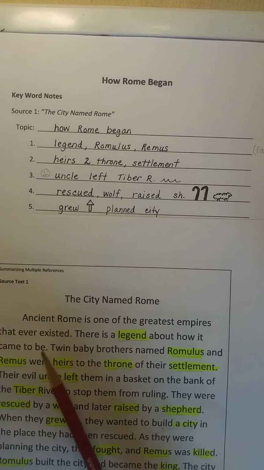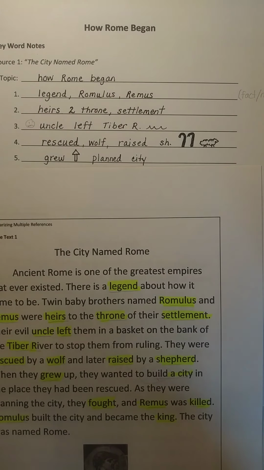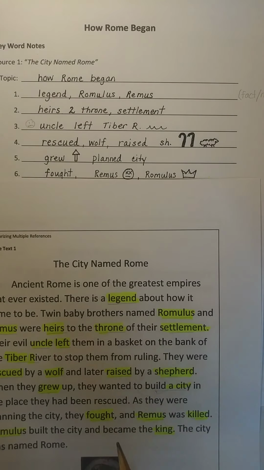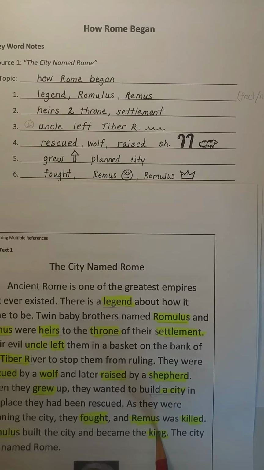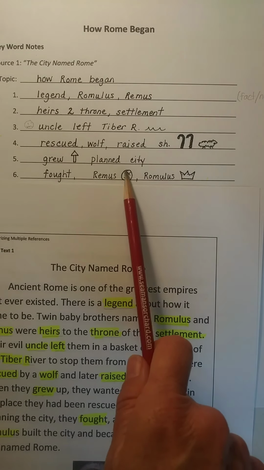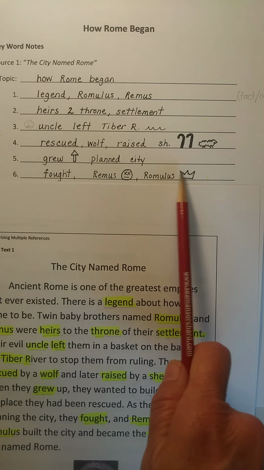All right, and then the next fact that I want to include is that Remus was killed. They fought and Remus was killed and Romulus became the king. So fought, Remus, and whatever kind of picture you want to draw here to indicate that he died, and Romulus, king.